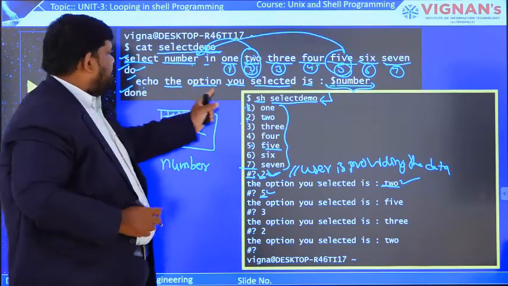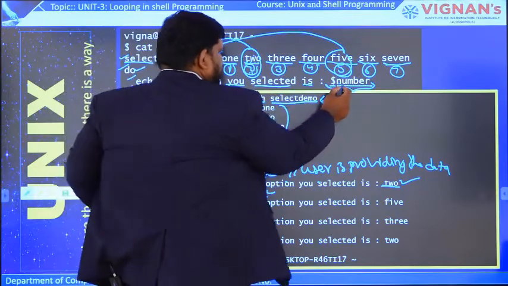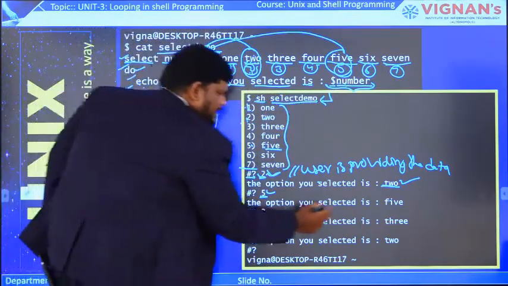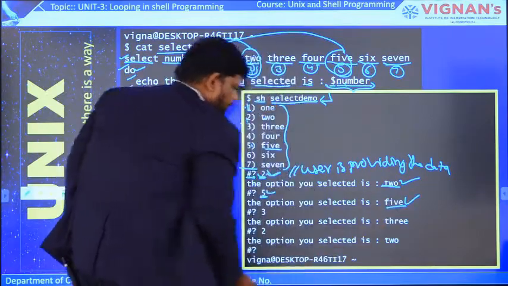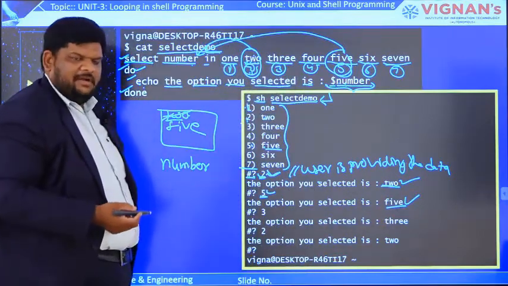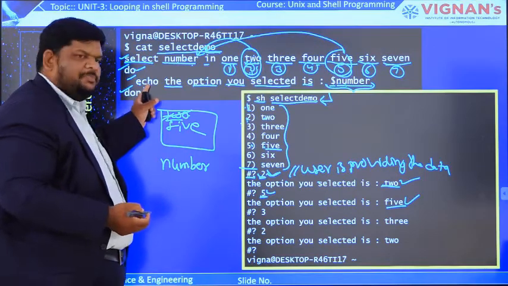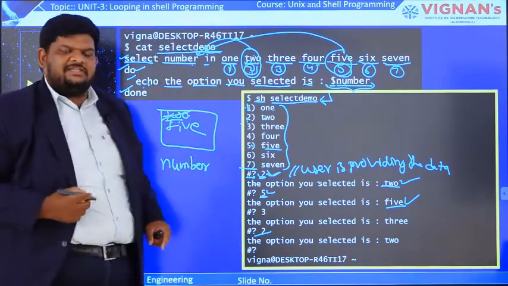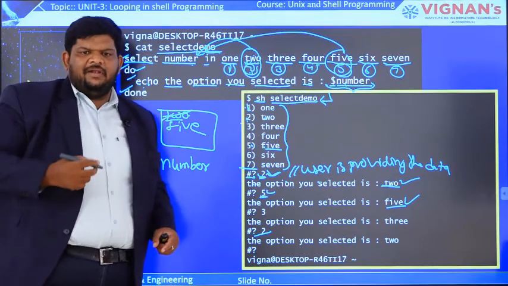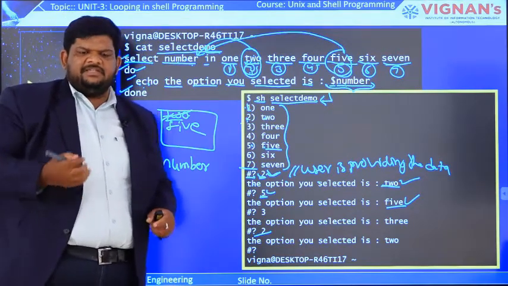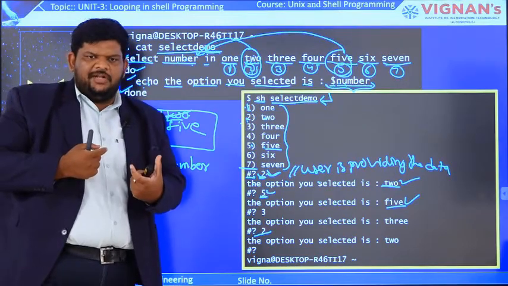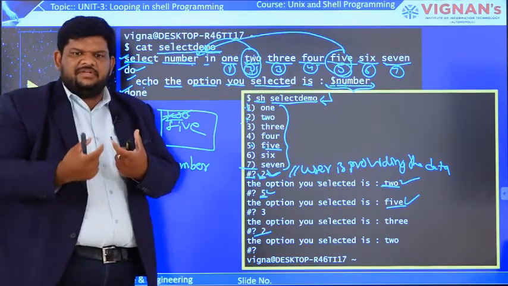Now echo the option you selected is $number. The value present in number, we know, is FIVE. That's why this is the output. After printing that statement, or after completion of the select loop body, the cursor will blink again like this. That's why we say the select loop will run infinite times. That means after completion of the execution of the select body, it will again wait for the user input.